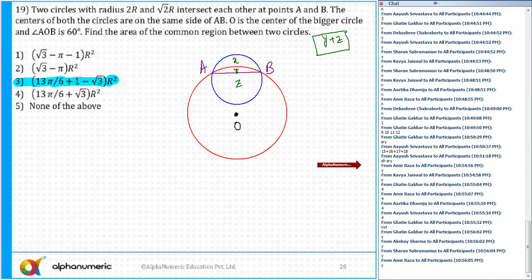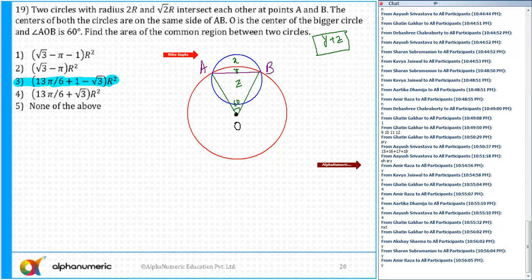In the very first lecture of the circle chapter, we solved a question where we need to find the values of X. Once we find X, we can find Y and Z. And how to find the value of X? Join AOB. Angle AOB is equal to 60 degrees. Now, if angle AOB is 60 degrees, then OAB is an equilateral triangle.